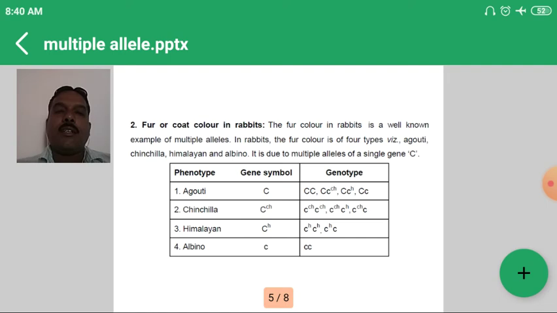Here one correction, that is a printing mistake. For albino, the genotype will be either small c, or small c raised to a with small c raised to a, that is the homozygous for albino. So this is also one of the important examples in case of multiple alleles, in case of the rabbits.